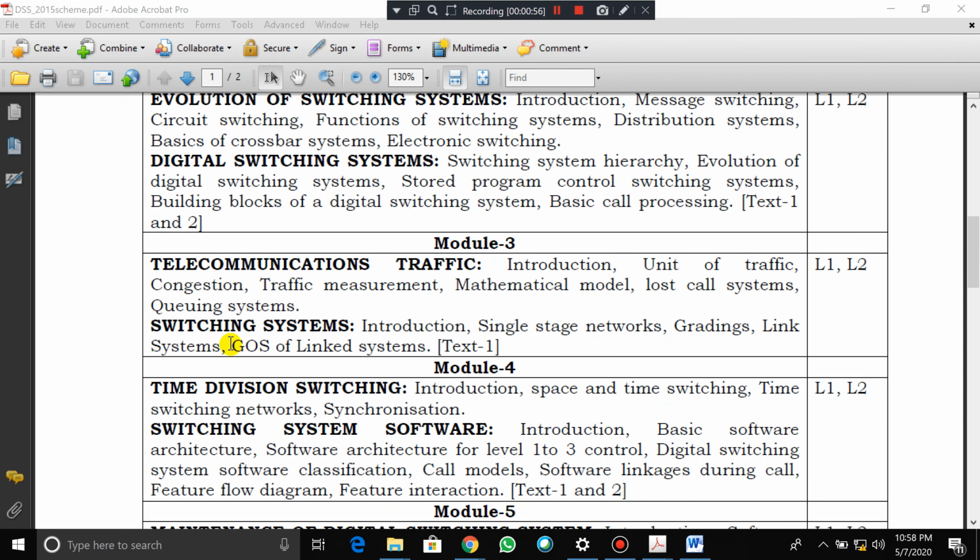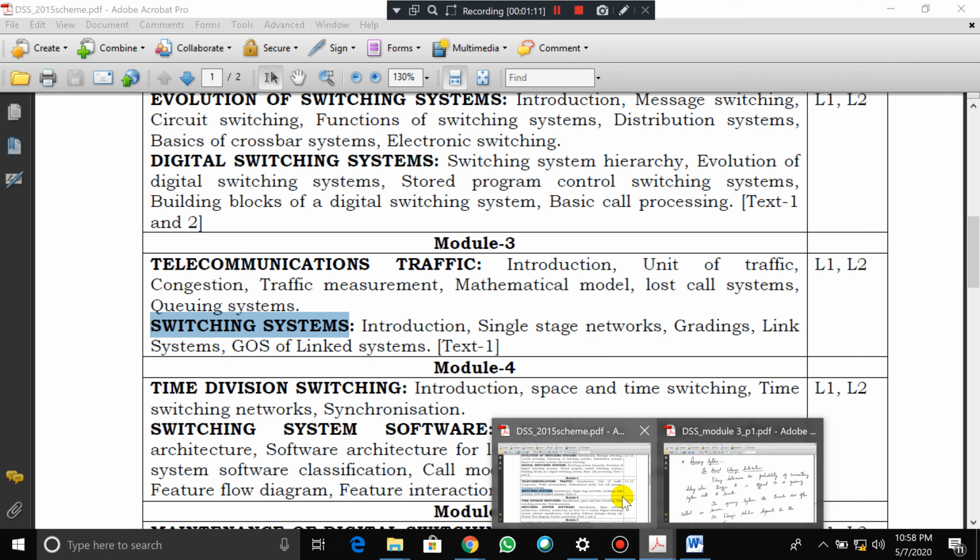Now we are left with the last topic in this module, that is the queuing system, which we are going to discuss today. In the next class we will go with the next topic, that is the switching system. So today let us go with this.